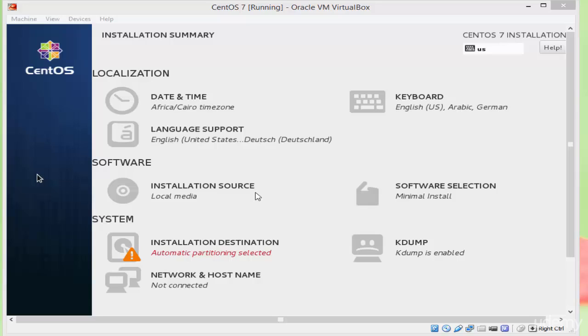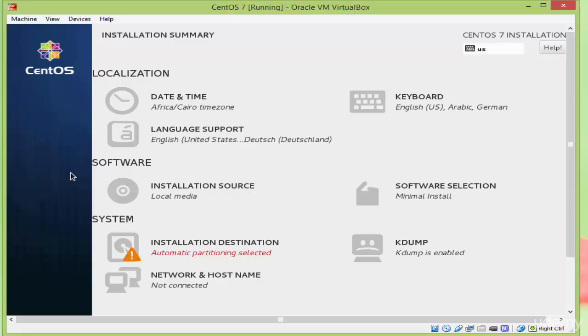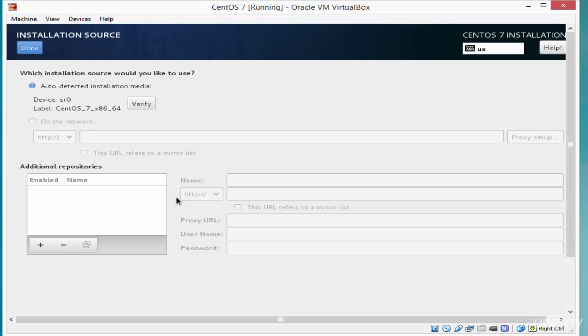Okay, let's double click the installation source. We will just check the installation source, so I am not going to modify anything here. As you see, the installation source auto detected the installation media. The installation media in our case is the CentOS 7.1 ISO image, which I downloaded from the CentOS website.